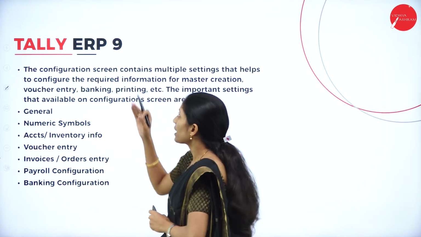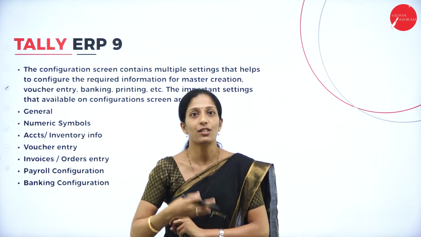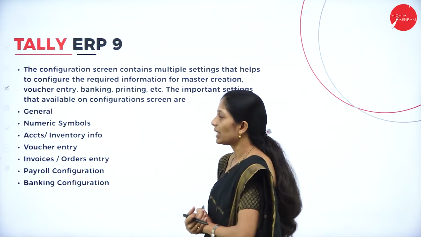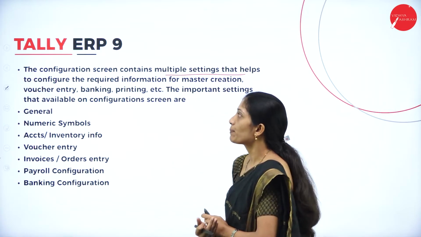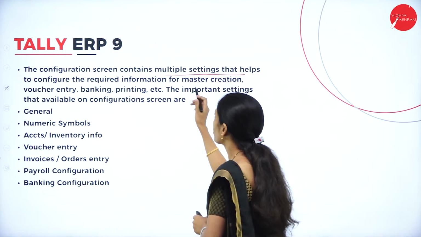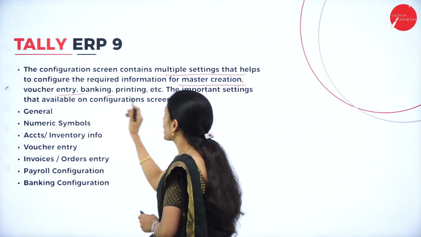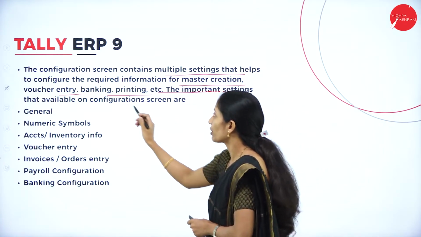So next is about Tally ERP 9. We shall learn something about this software, which is one of the best software under Tally, that is, Tally ERP 9. The configuration screen contains multiple settings that help to configure the required information for master creation, voucher entry, banking, printing, etc. The important settings that are available in configurations are as follows.